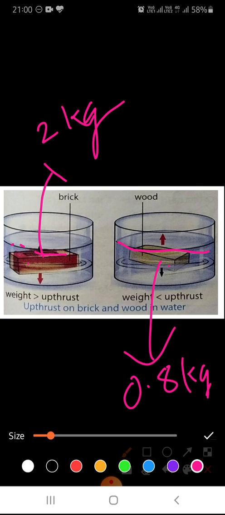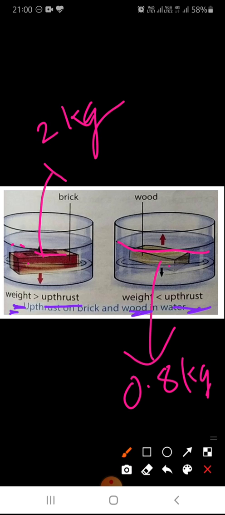Because inside this 1 liter of water is there, this upthrust will be the same. So by Archimedes' principle, the upthrust on both will be the same, equal to the weight of 1 kg.